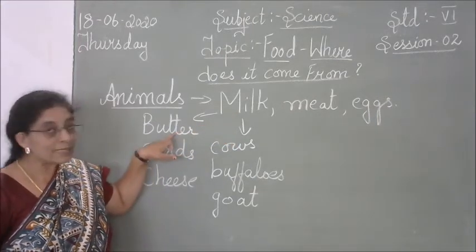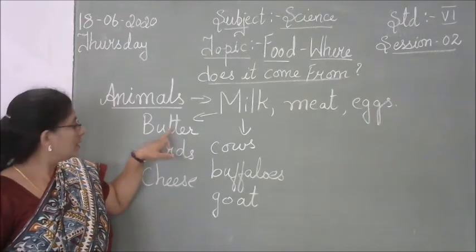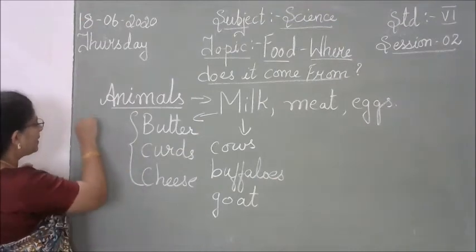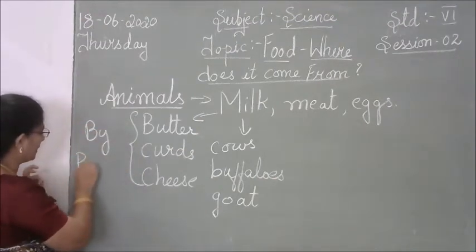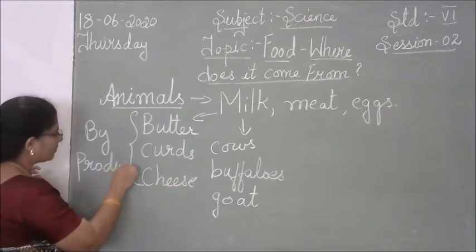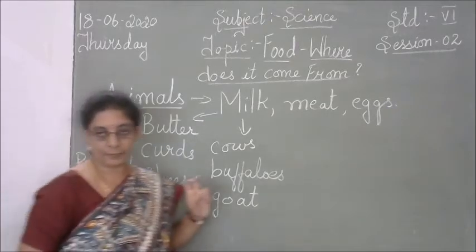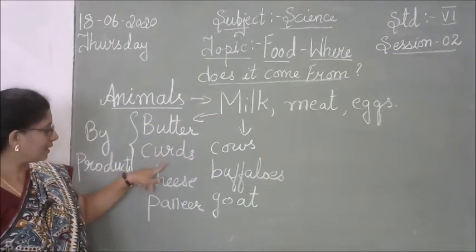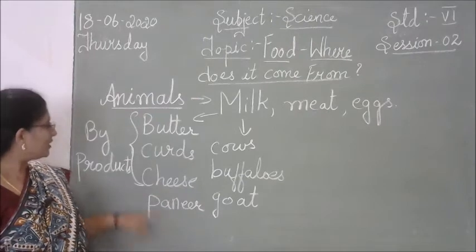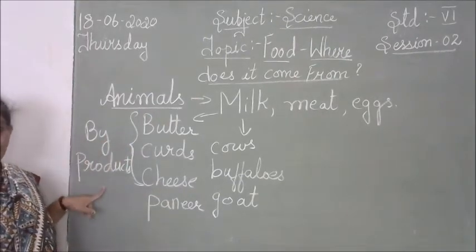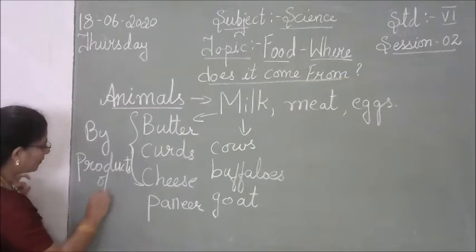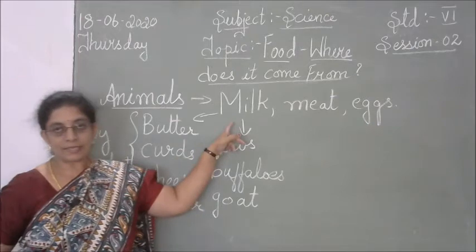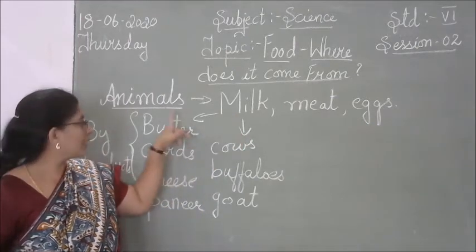These are the indirect uses of milk, and they are called the byproducts of milk. So this is about the first product which we get from the animals.